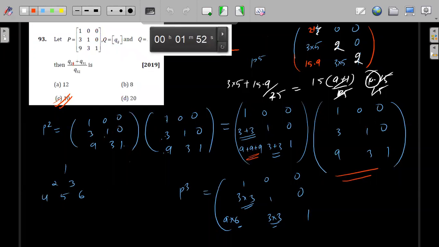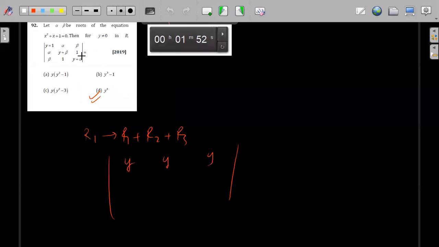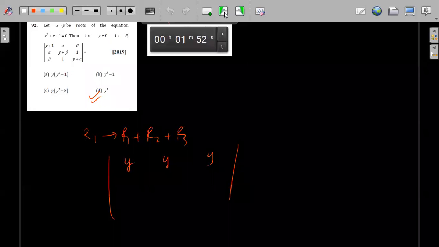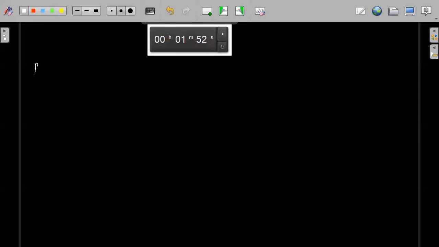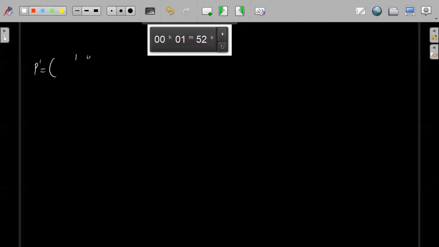Now this one, see, Lavanya, I will write it once again. There is no mistake. I don't think there is a mistake. It is correct, I guess. If you want me to solve this once again, I can. For the previous question, p to the power 1 was 100, 310 and 931.